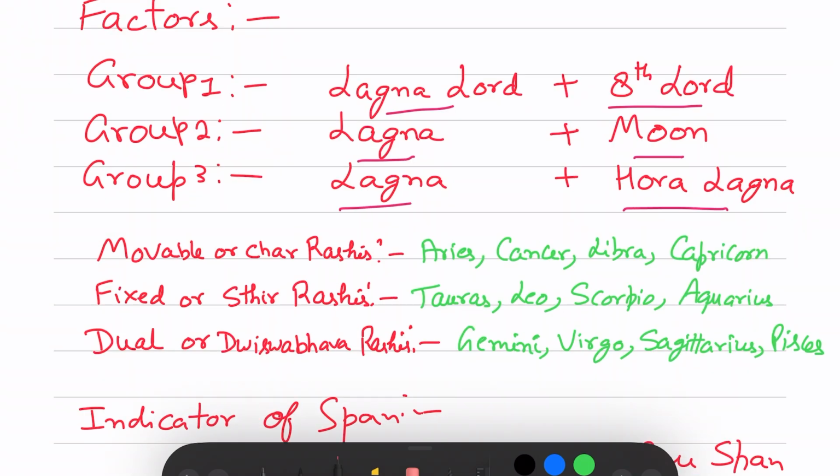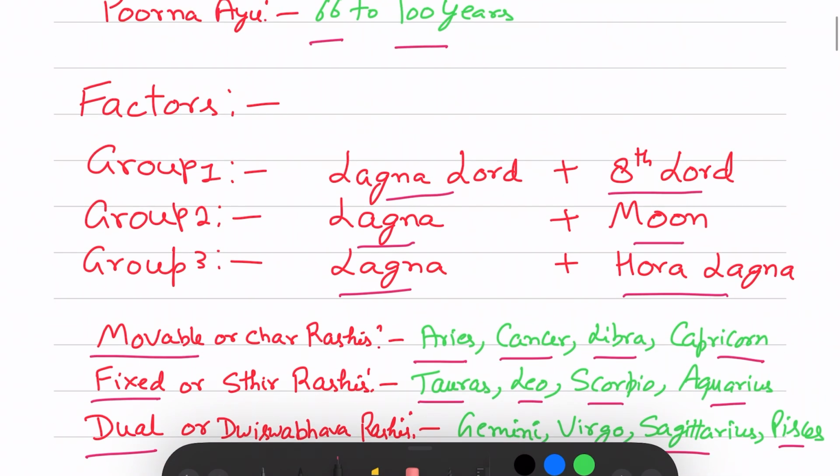To understand these group calculations, we need to first understand what are movable signs, what are fixed signs or dual signs. Movable or Char Rashis are Aries, Cancer, Libra and Capricorn, that is 1, 4, 7, 10. Fixed or Sthir Rashis are Taurus, Leo, Scorpio and Aquarius, that is 2, 5, 8, 11. And dual Rashis are Gemini, Virgo, Sagittarius and Pisces. These are 3, 6, 9, 12.